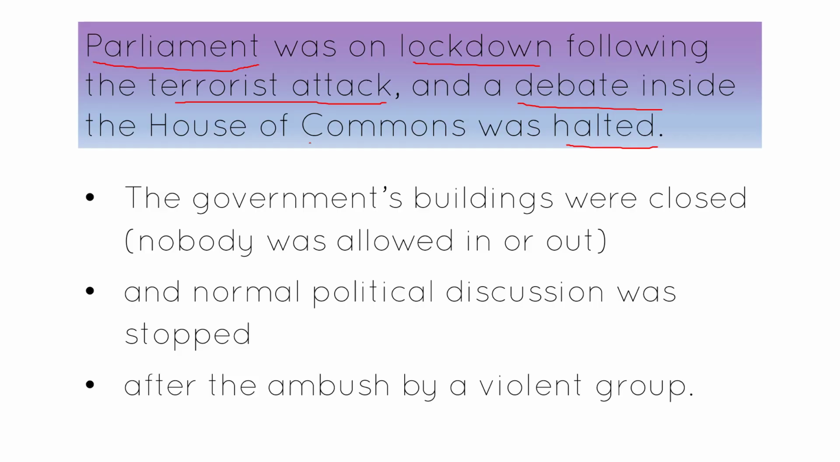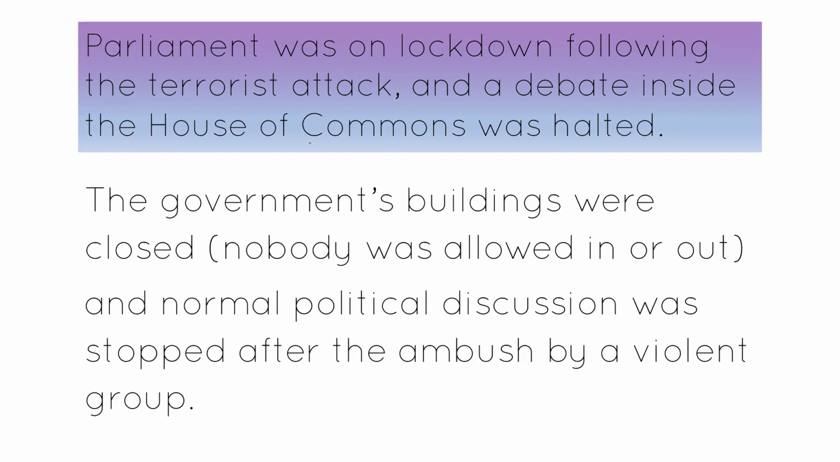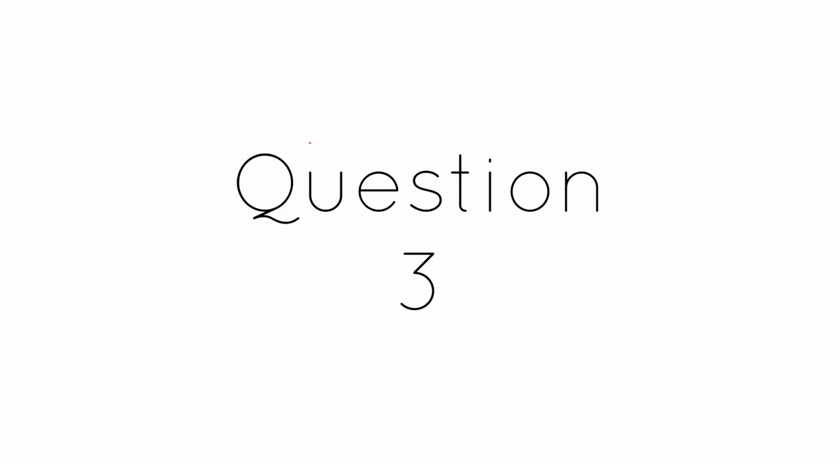And finally, I had to go changing terrorist attack after the ambush by a violent group. So I've changed attack to ambush, terrorists to a violent group. I might have gotten away with keeping terrorists and just saying ambush by terrorists, but I'm being as careful as I possibly can. So the full answer would look something like this. The government buildings were closed, nobody was allowed in or out, and normal political discussion was stopped after the ambush by a violent group. Let's move on to question 3.